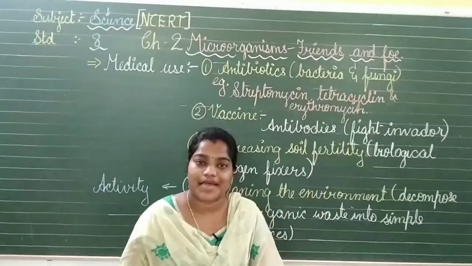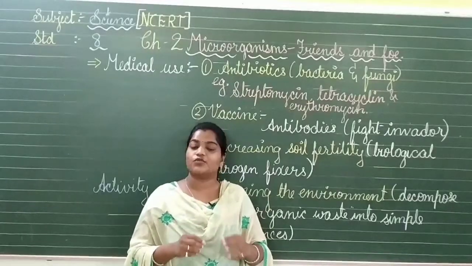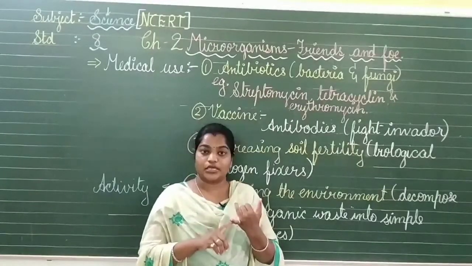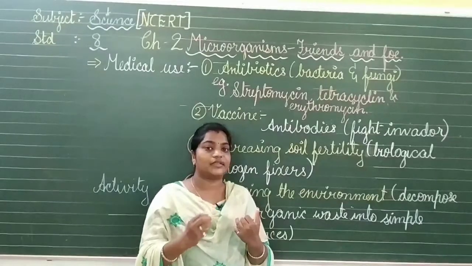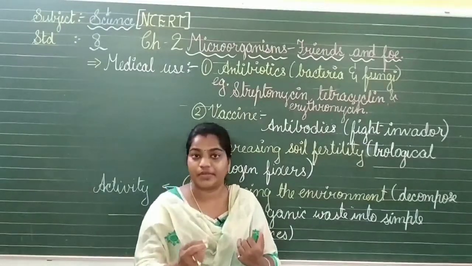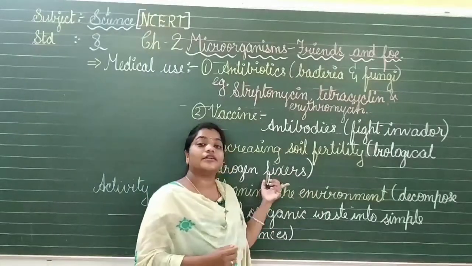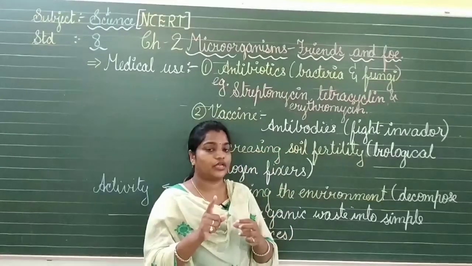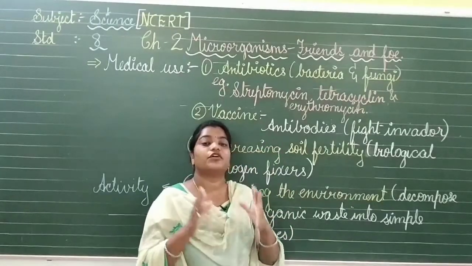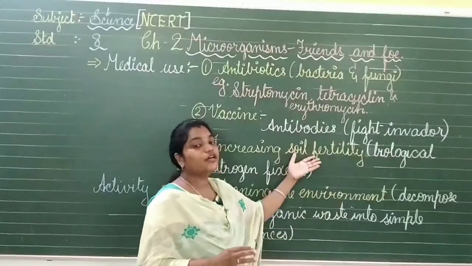That is, the rhizobium bacteria are there in the leguminous plants. Now what are leguminous plants? Pulses, groundnut, all these things are leguminous plants which have nodules in the roots. Now these nodules are there because of the rhizobium bacteria, means they will be taking nitrogen from the atmosphere. These are bacteria, means microbes only. So they will be utilized for the growth of the fertility of the crops in the fields.